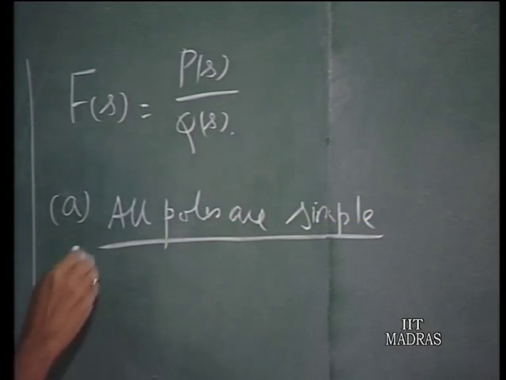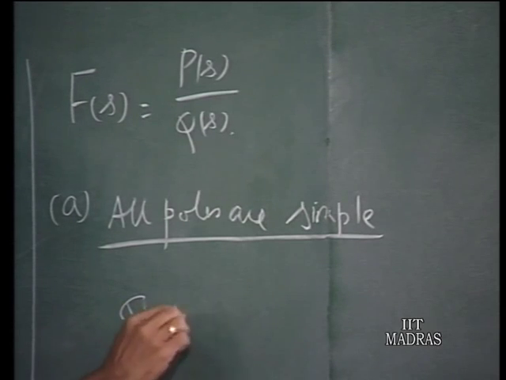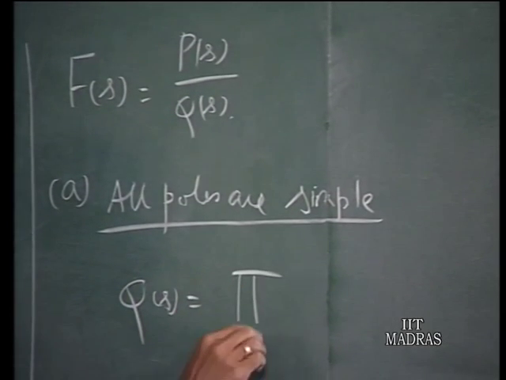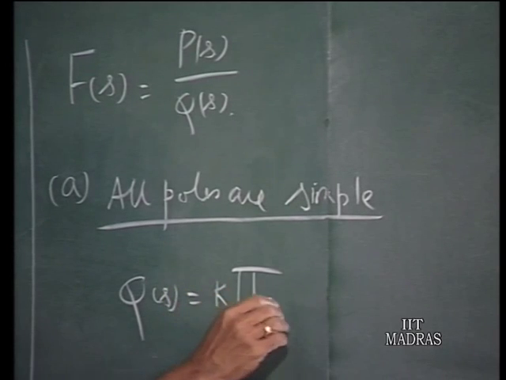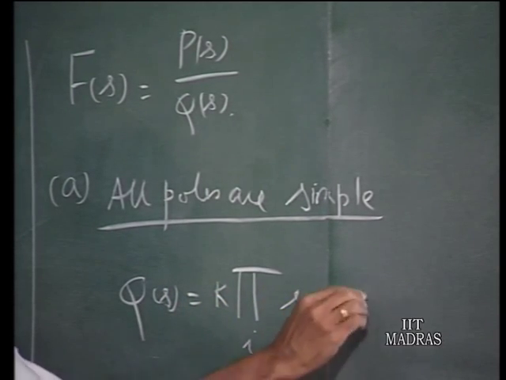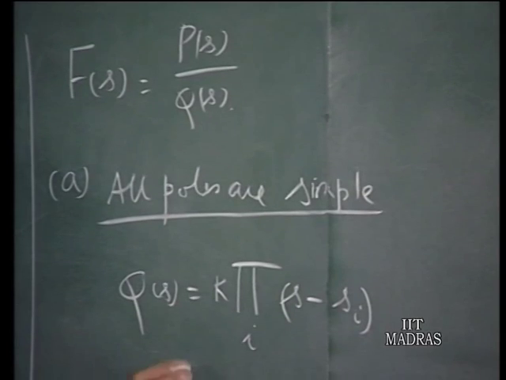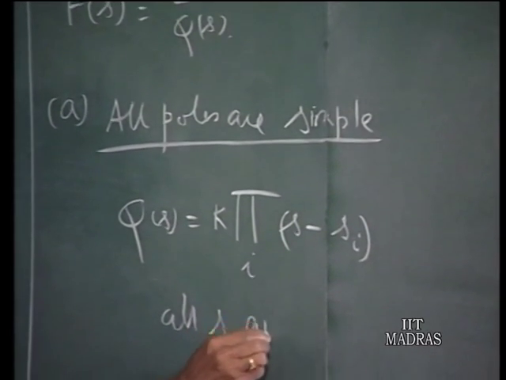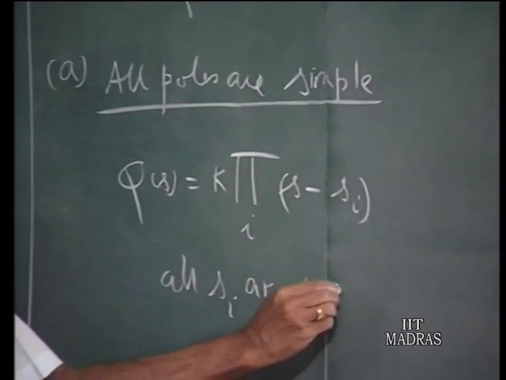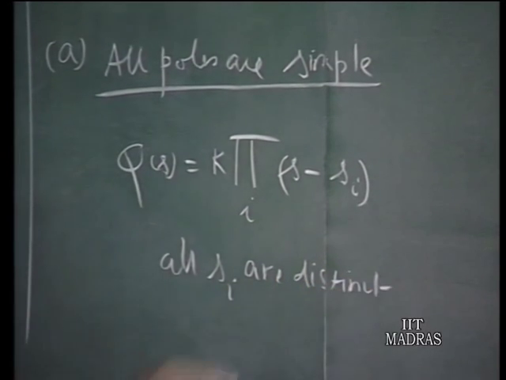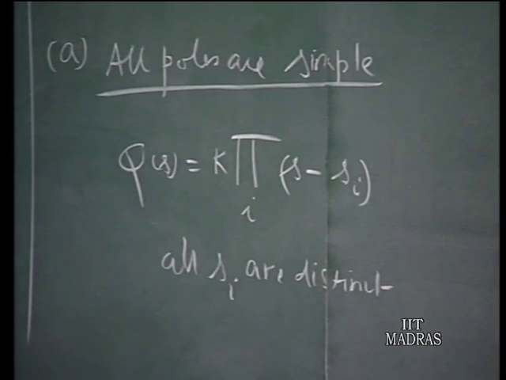In other words, Q of s is the product of some constant k times (s minus si), where all si are distinct. That means, if you take i from 1 to n, all of these factors have different values. No two repeat themselves. None of these poles repeats itself. That means, no two si are the same.